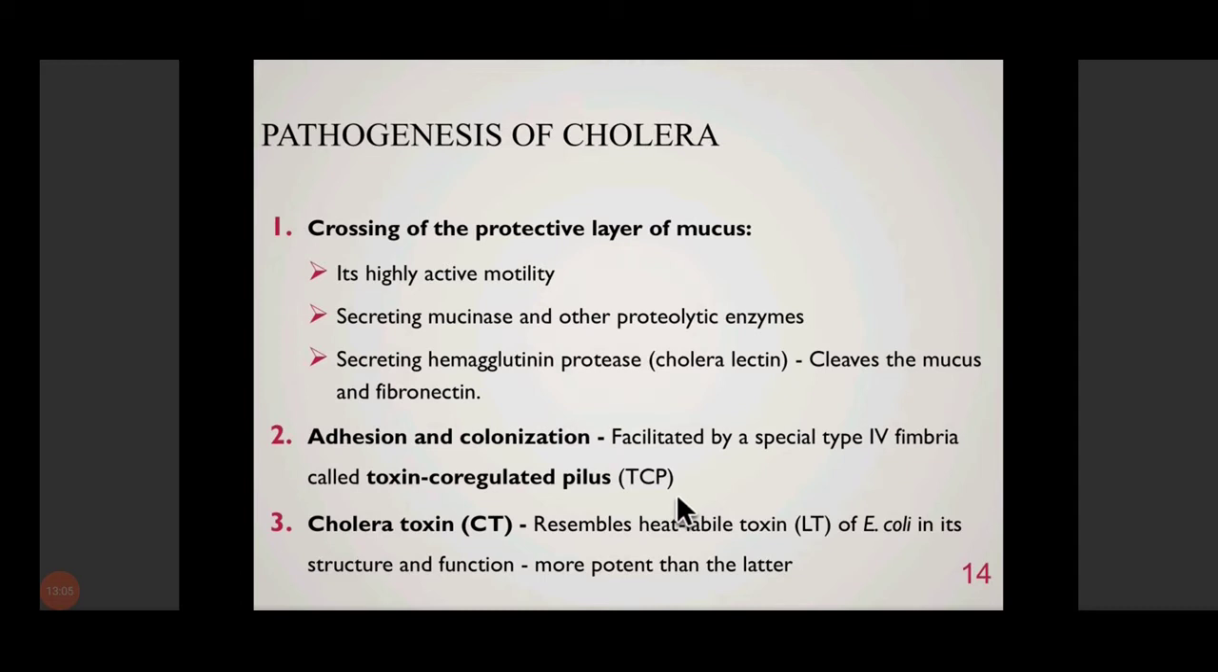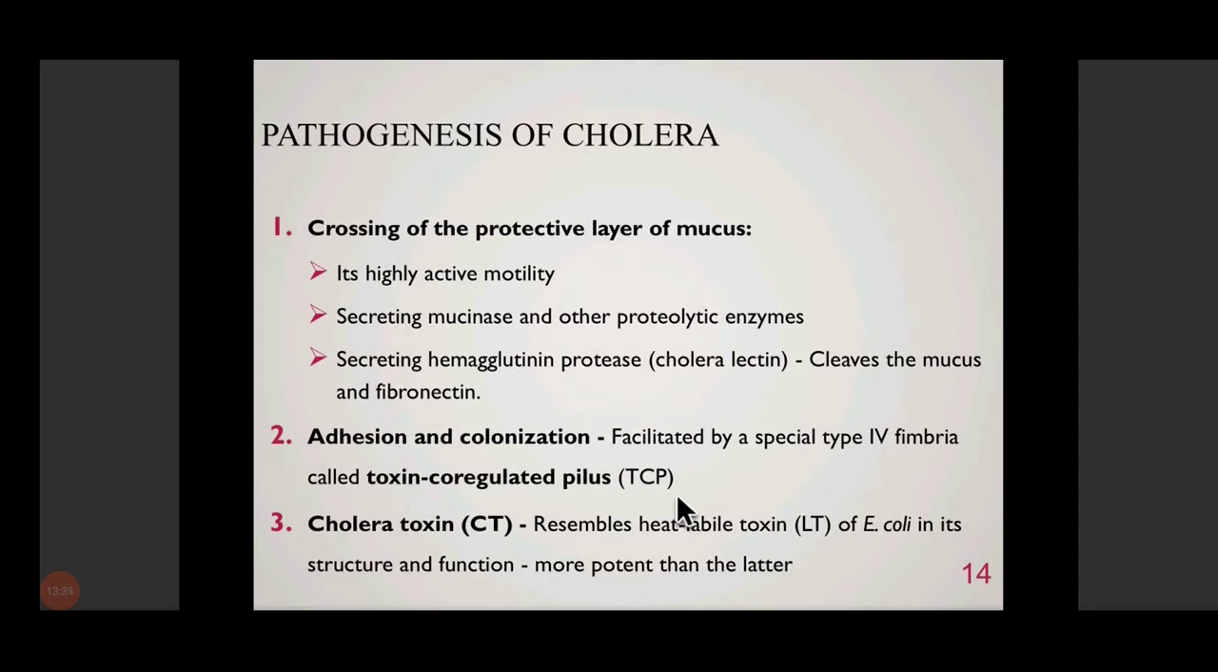For that, it has high or active motility because of the single polar flagellum. It secretes various enzymes like mucinase and other proteolytic enzymes which can locally digest the mucous layer, and it also has hemagglutinin protease, also known as cholera lectin, which cleaves the mucus and fibronectin. So by these methods, it is able to cross the protective layer of mucus.